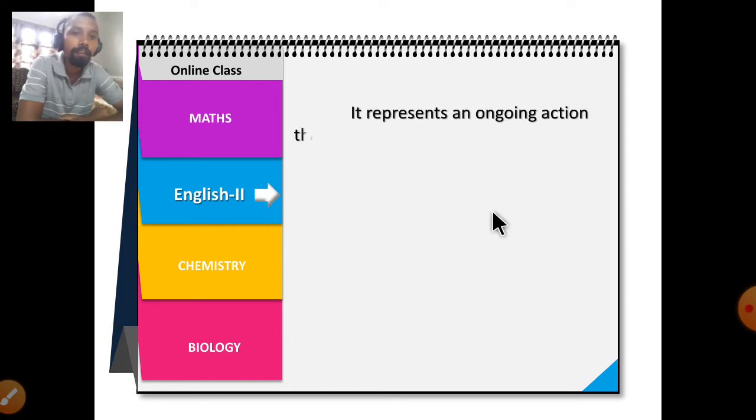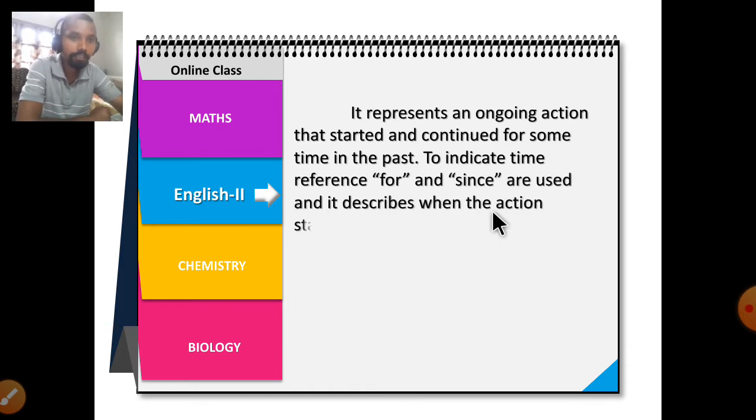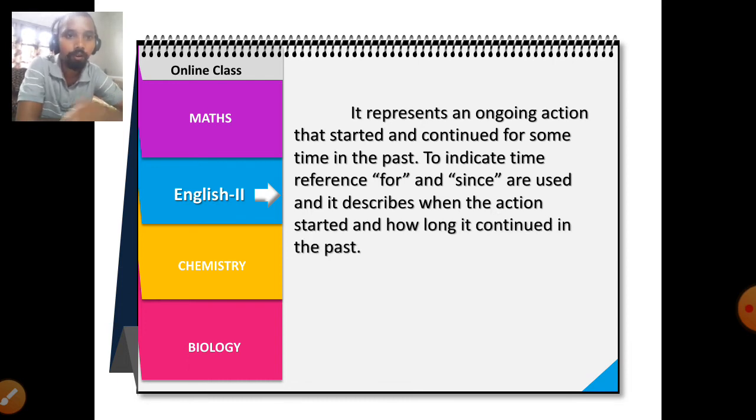In past perfect continuous tense, we already know that past means we talk about an action already in the past. Here we will be talking about a past action which was continuing. So you need not worry about this tense. You only have to remember two words while writing it: for and since, duration of time and point of time.